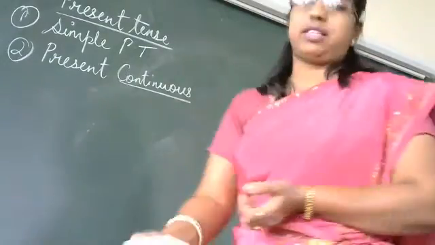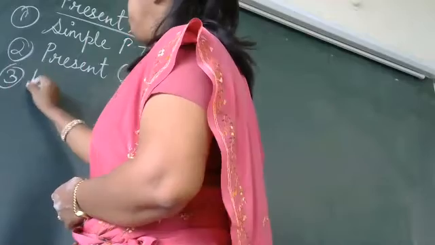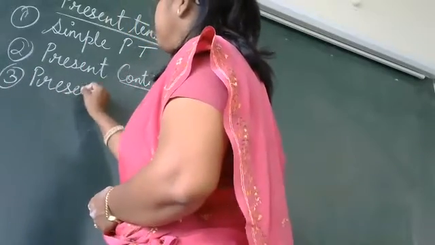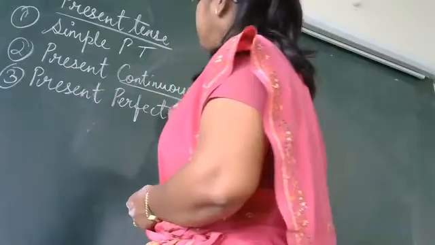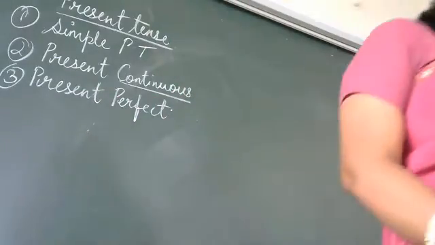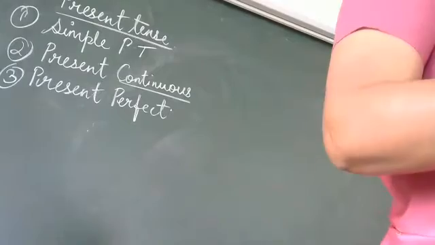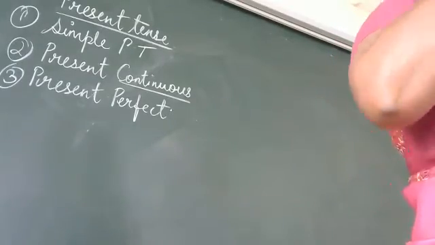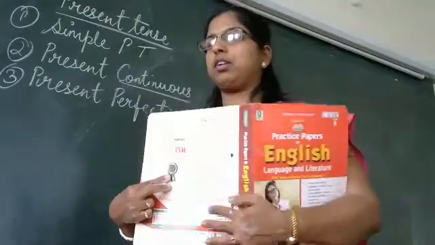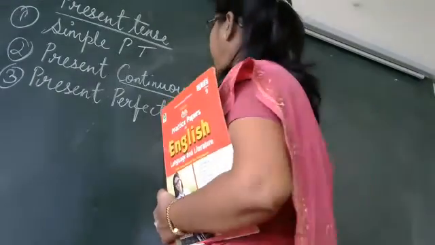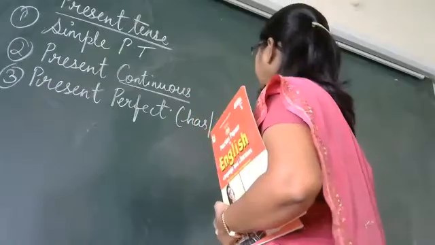Now what is the meaning of present perfect? What are the words we add for present perfect? We use has or have. Got it? What do we use? We use has or have.